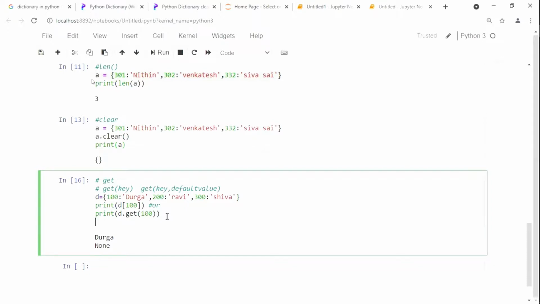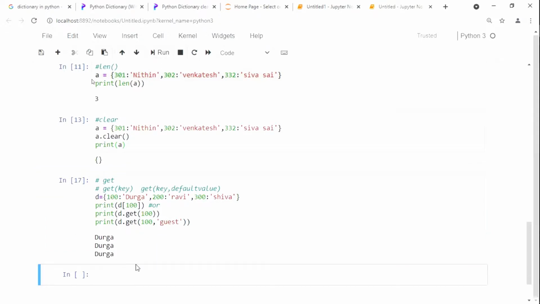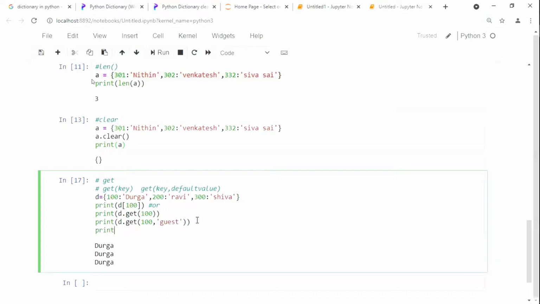Now see here, print of d dot get, 100 comma, I will write here guest. Please see carefully the printout. Now run it. See what is printed: 100 printed, Durga is printed. Now print of d dot get of 400 comma guest.